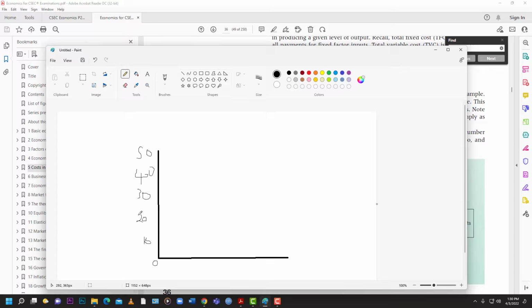50. All right, and then they said that fixed cost is 10. So this one going straight across. Not that one, this one going straight across. $10, going straight across. That's our fixed cost right there.